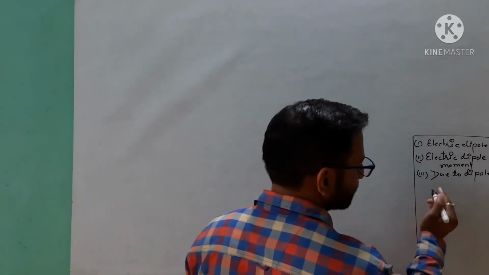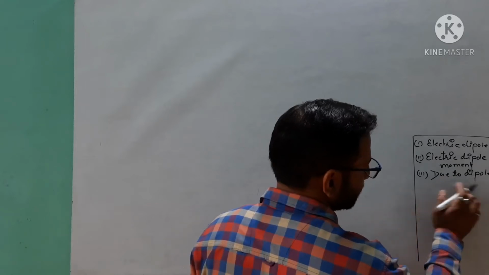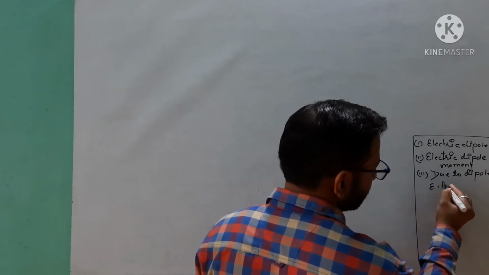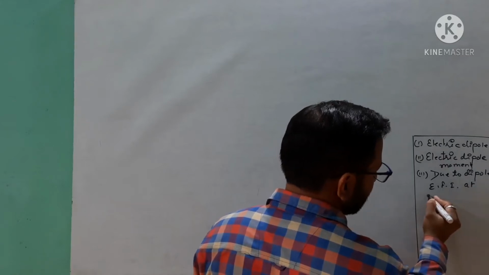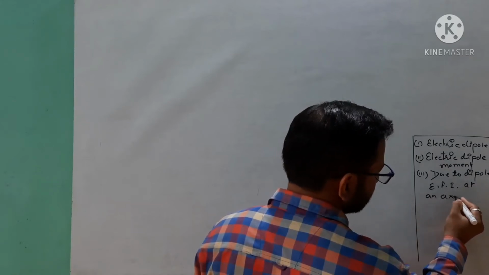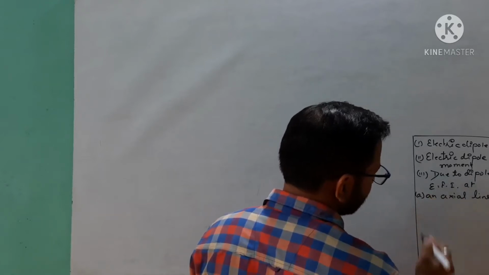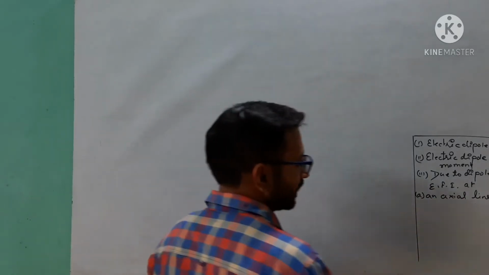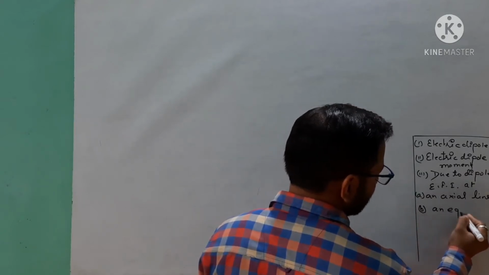Due to this dipole, we will calculate the electric field intensity, EFI, at an axial line. Case number 1 I will discuss, and after that the second derivation, at an equatorial line.